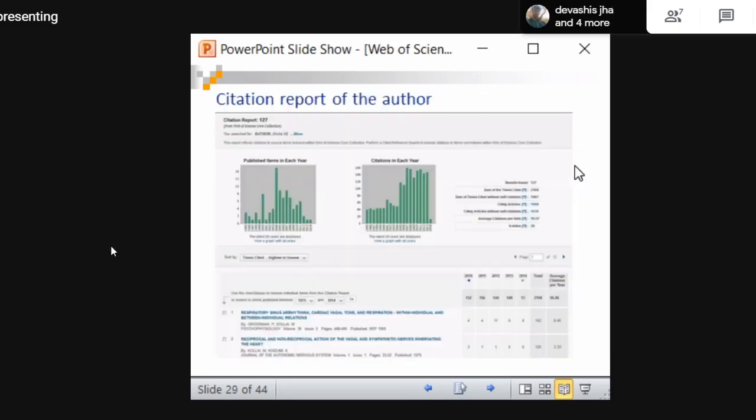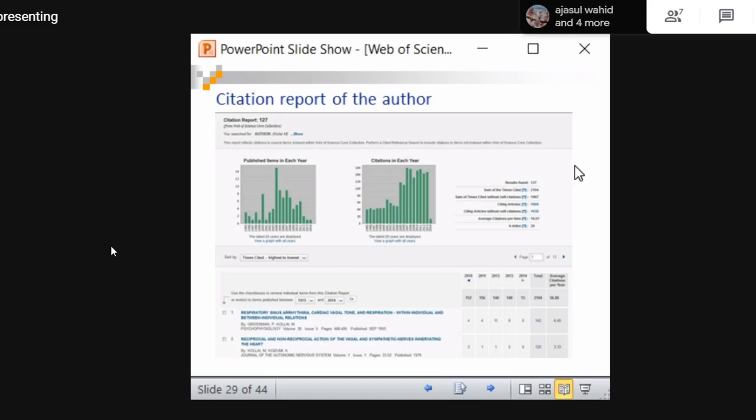When we click that, we will get graphs like this. See how good it is. So these are the data. From this you can do many analysis, many research. You can take a particular author, a good author in a particular field, and you can do a complete analysis about that author also. This is possible using these databases. See how sophisticated and how comfortable the data they are providing.